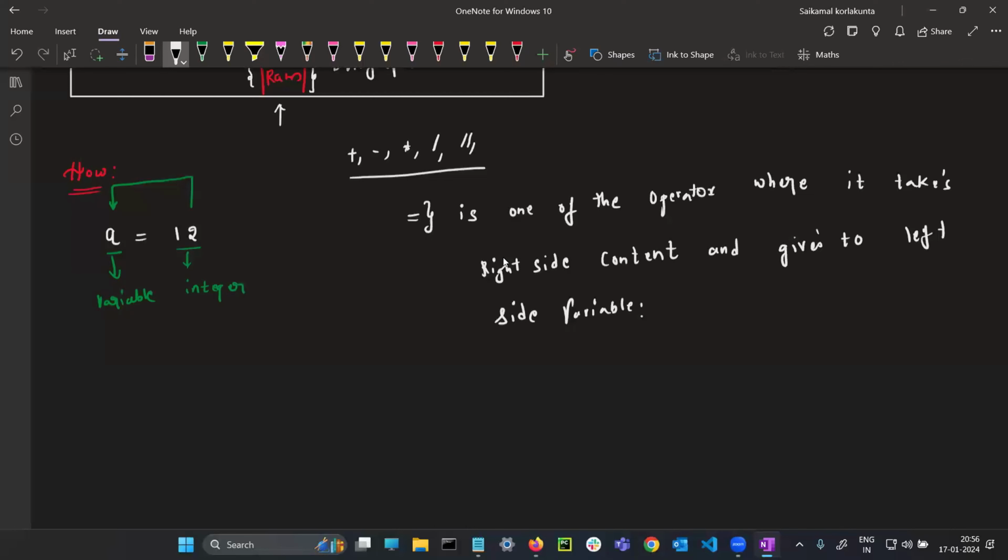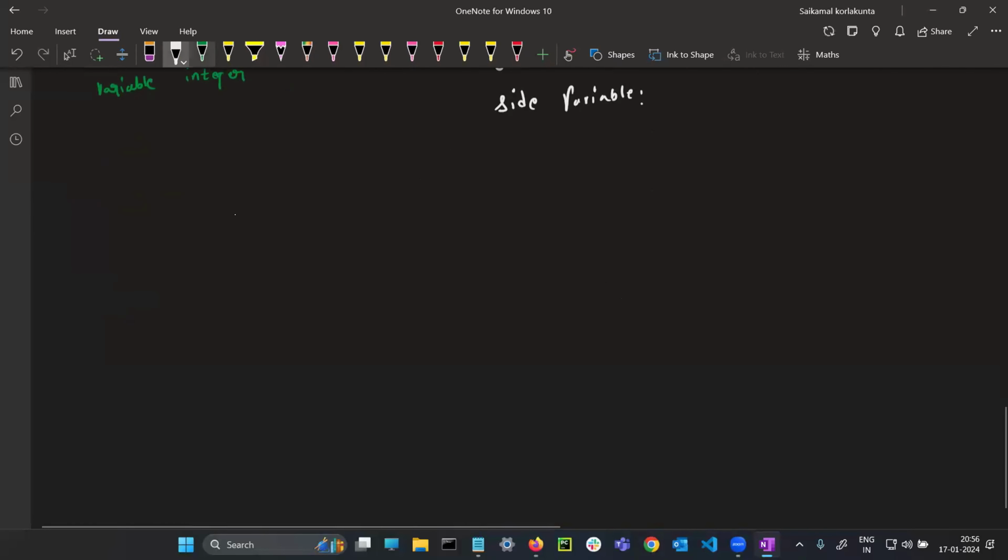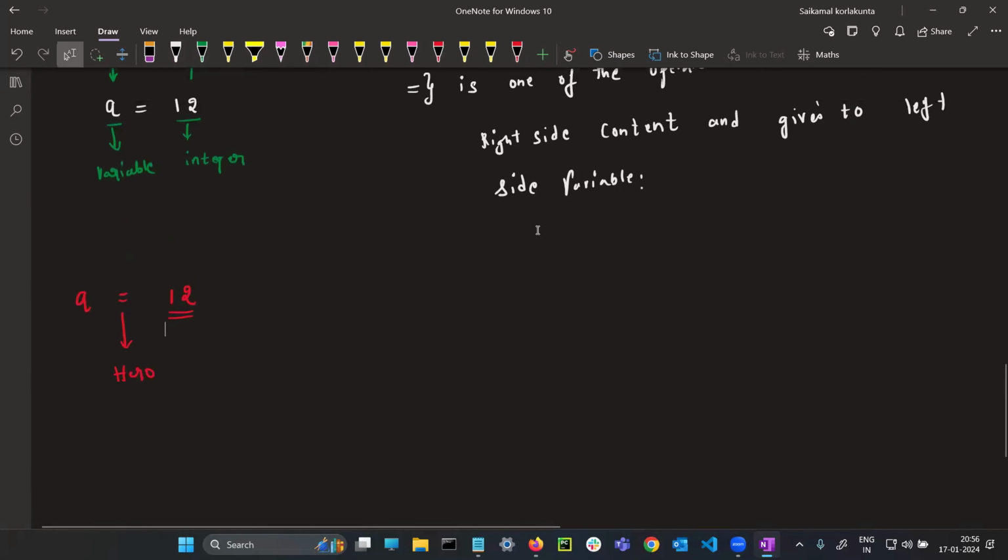This is the most important point. If anybody is writing something like a equal to 12, who is doing the operation? 12 is not doing the operation, a is not doing the operation. The operation means work. Who is doing the work here? Equal to is the hero here. What will he do? He will take the right side content, the 12 I have written here.